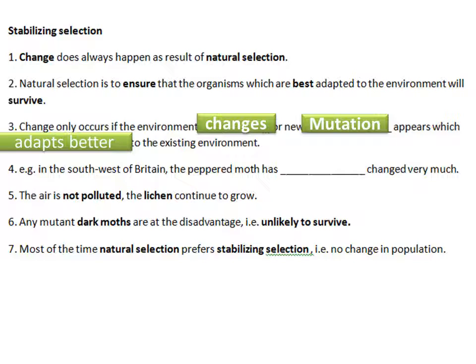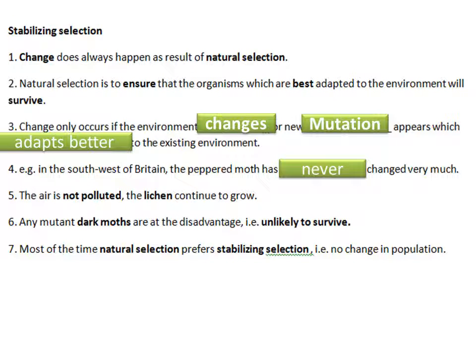Let's say, for example, all the species are the same, but suddenly one very strong one enters that population or that ecosystem. So what will happen is the weaker ones will die. Number 4, in the southwest of Britain, the same example, the moth.